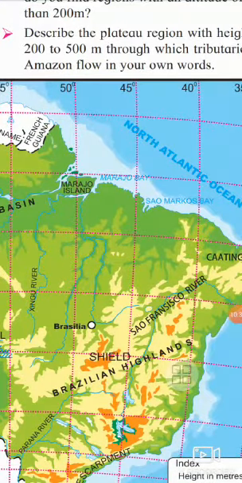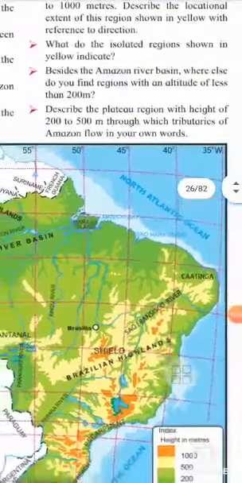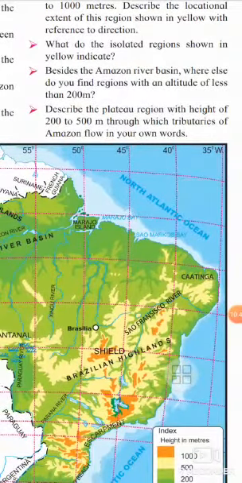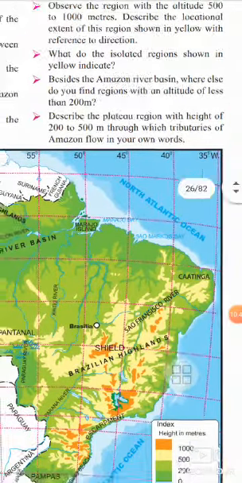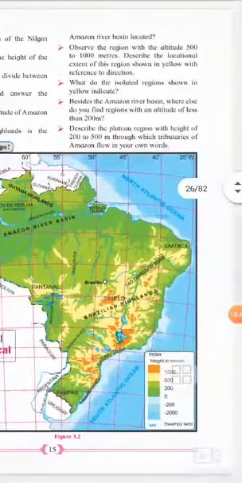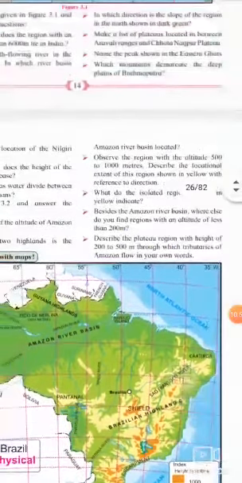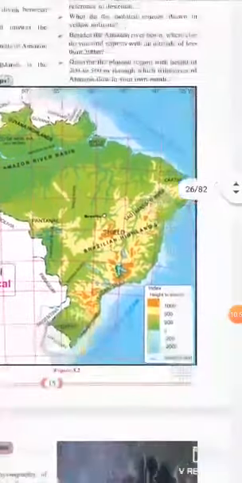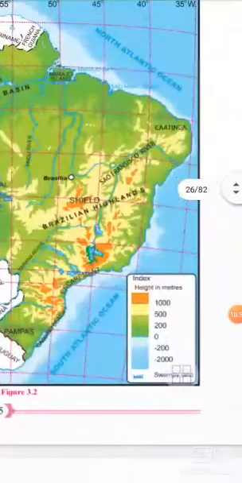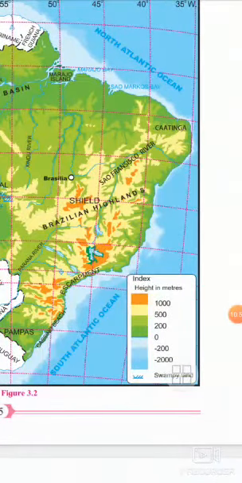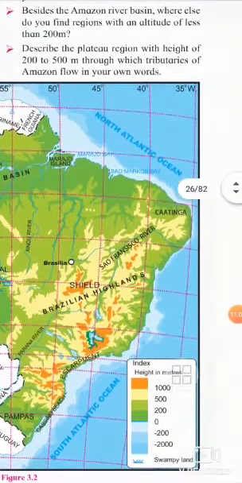The third physiographic division is the coast. The coastline of Brazil extends for approximately 7,400 km. It is divided into the northern coast and the eastern coast. Important features of the northern coast.